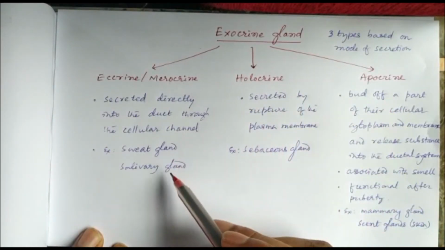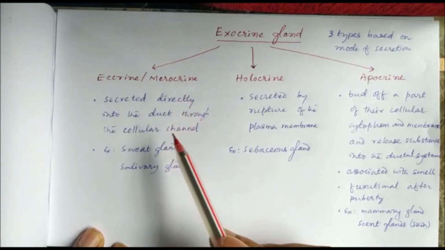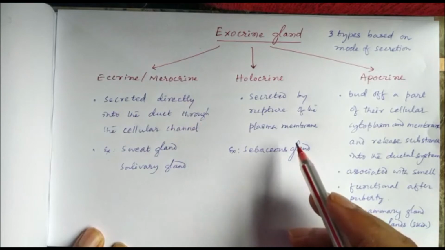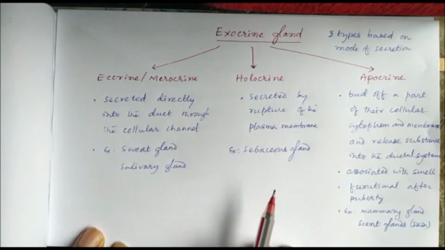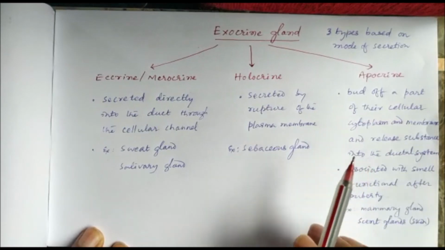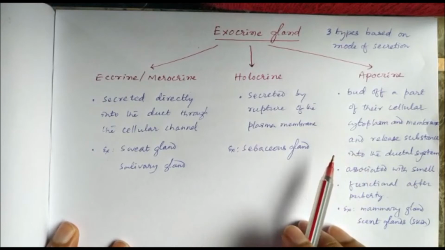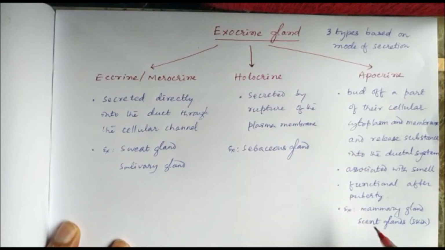So sweat glands and salivary glands are examples of eccrine or merocrine exocrine glands. The sebaceous gland is an example of a holocrine gland. Then the apocrine glands mostly develop after puberty and are associated with smell. Examples are the mammary gland and the scent glands of the skin.